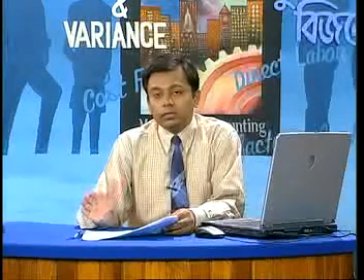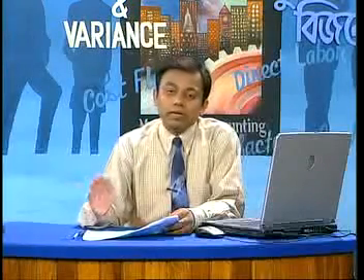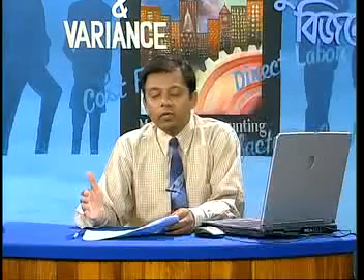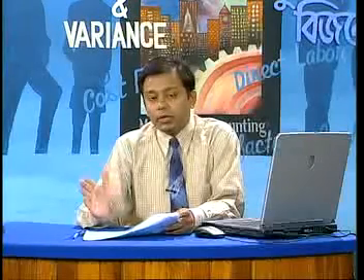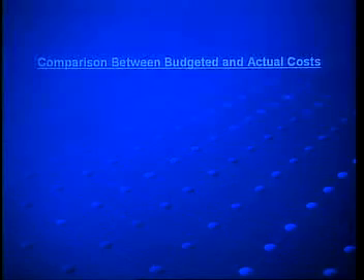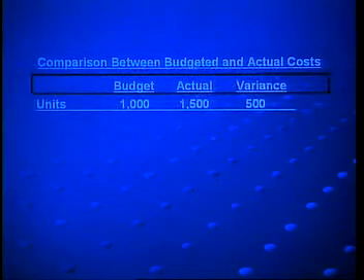Now, the question is, can I compare the actual cost of 1500 units with the budgeted cost of 1000 units? What will I get from this comparison? Now, you can see on the screen the comparison between the budgeted cost and actual cost.